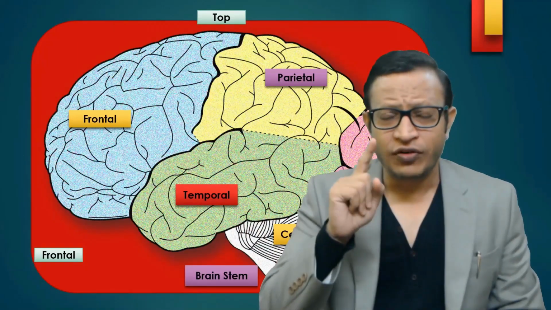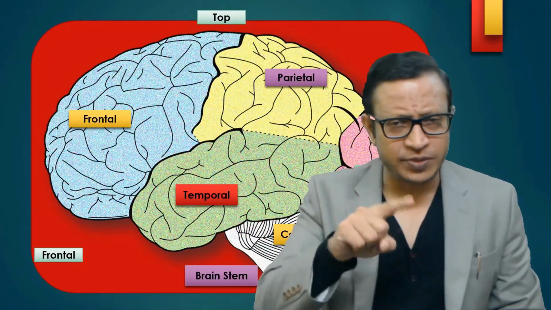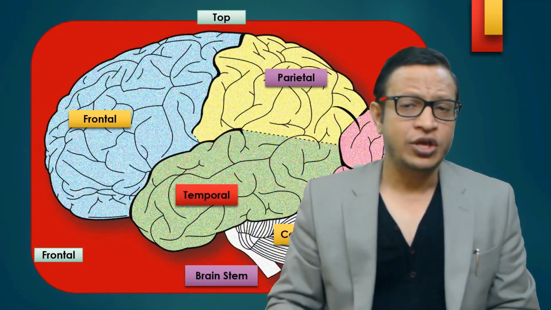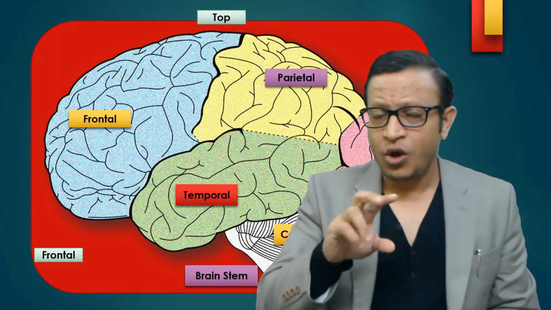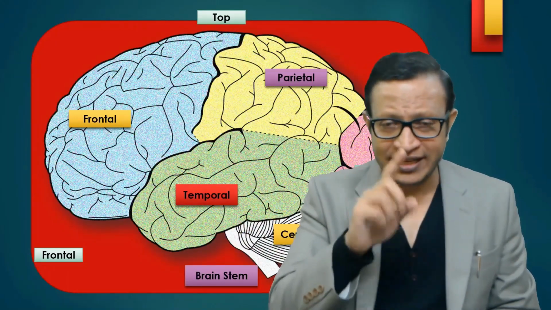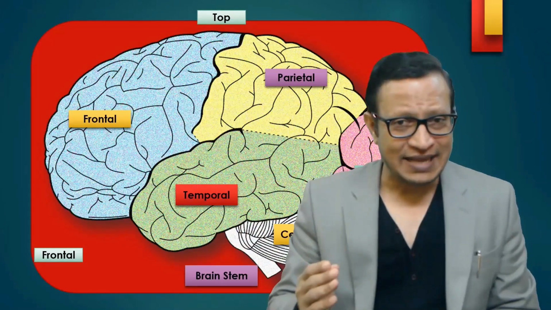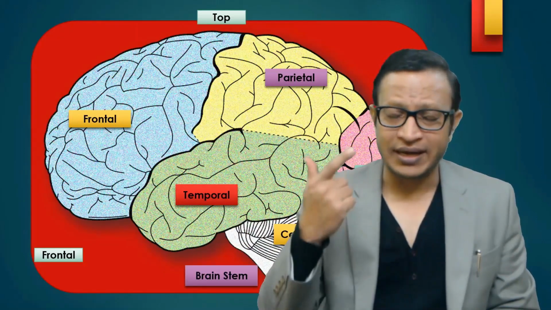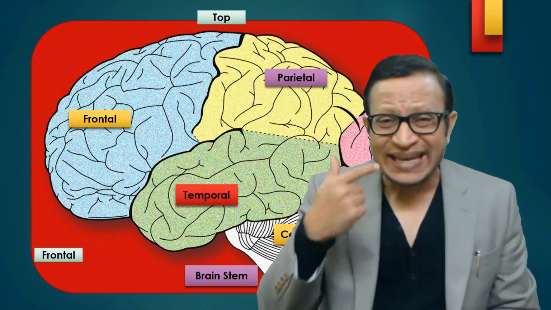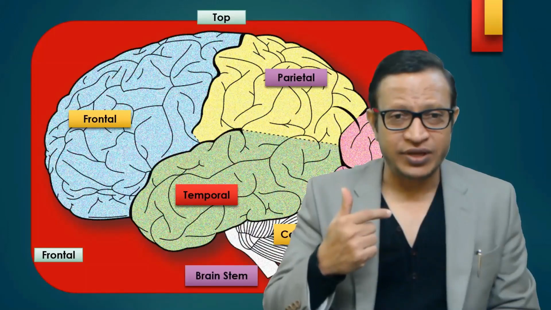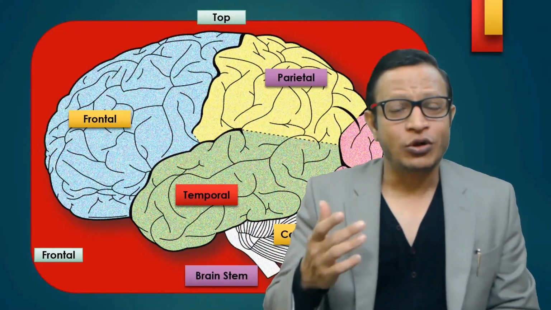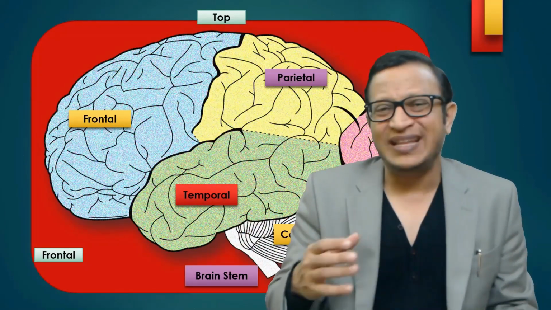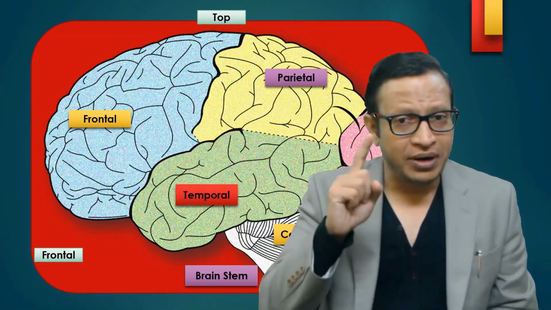Please understand, the frontal lobe is very essential. The difference between man and monkey is the frontal lobe. The frontal lobe is very well developed in man. So the frontal lobe is the place where the differences between man and monkey are located. For example, man has thinking power. That's in the frontal lobe. Man has a personality. That's in the frontal lobe. Man can speak and understand language. That is again in the frontal lobe. And also, man knows how to inhibit his impulses. That means when a monkey sees a banana, it goes and snatches it. But man doesn't do that.